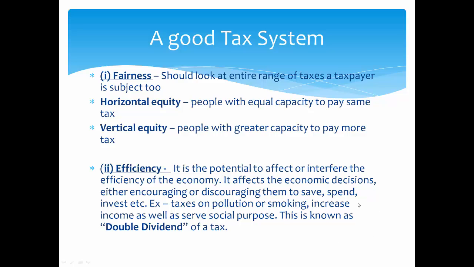But since the prices are very high, the taxation rates are like 50% to 70%. That's why cigarettes as well as liquor have very high rates, and not all people drink them. So they are serving a social purpose also. This is known as the double dividend of a tax. Dividend, you know, means profit, so double dividend is double profit of the tax. So this will increase efficiency.